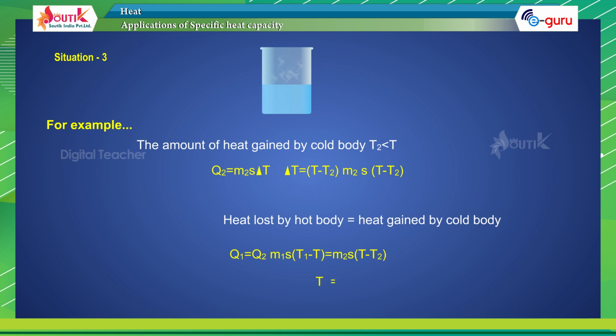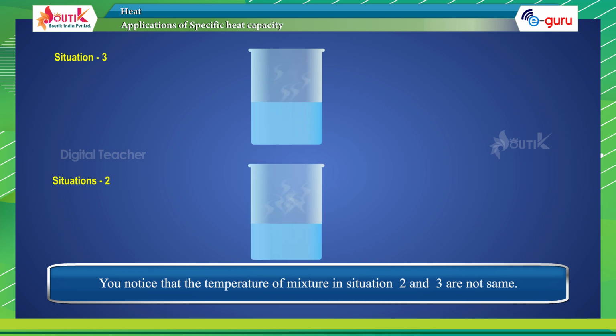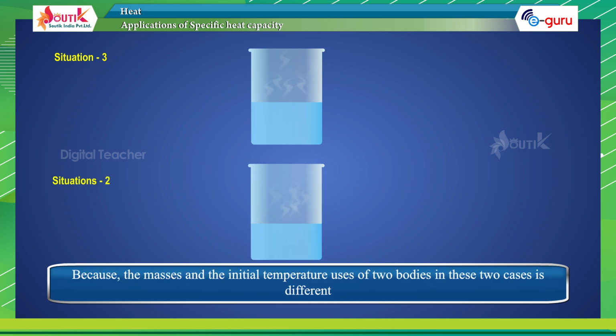So T equals M1 T1 plus M2 T2 divided by M1 plus M2. You notice that the temperature of the mixture in situations 2 and 3 is not the same because the masses and the initial temperatures of the two bodies in these two cases are different.